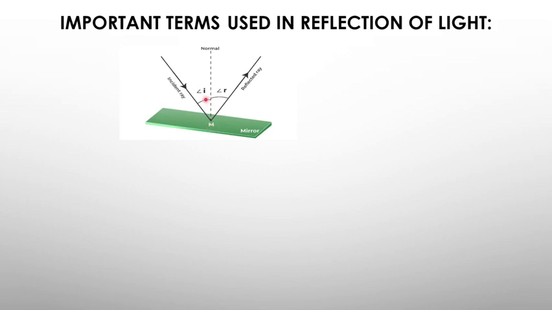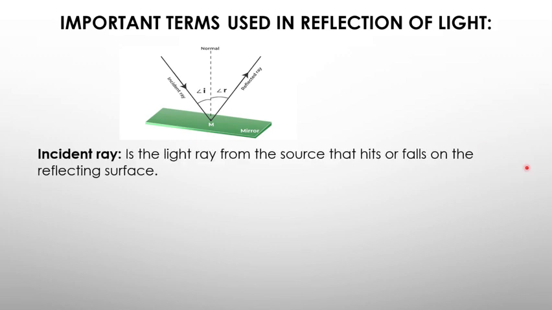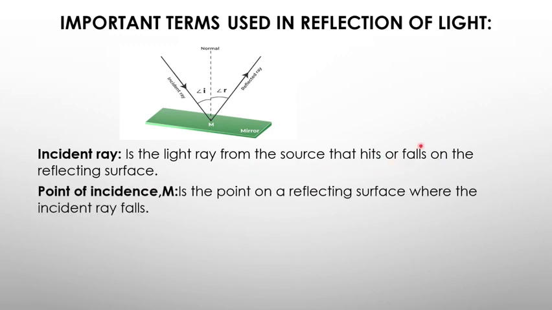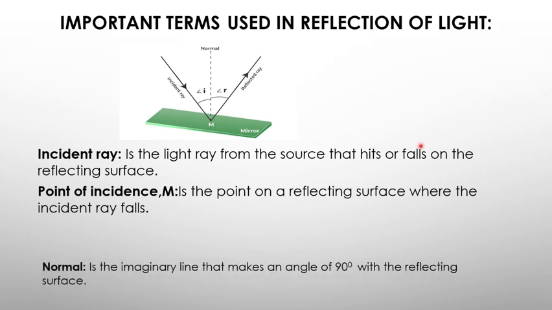And then there is an angle which the incident ray makes with the normal, that one is called the angle of incidence. The angle the reflected ray makes with the normal is the angle of reflection. So I want to discuss some of them. What are they? The incident ray is basically the light ray from the source that hits or falls on the reflecting surface. The other one is the point of incidence. M is a point on the reflecting surface where the incident ray falls. Our normal is an imaginary line that makes an angle of 90 degrees with the reflecting surface.